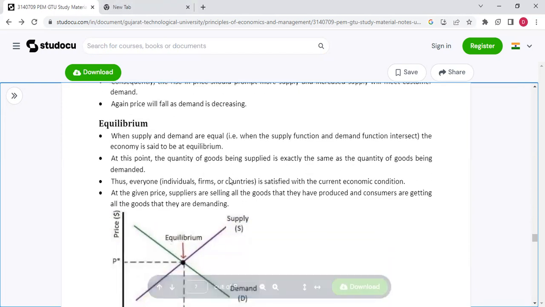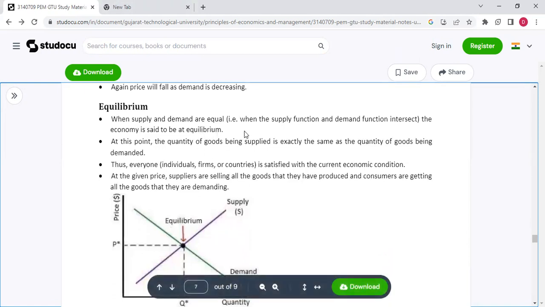फिर आता है equilibrium. When supply and demand are equal, that is when the supply function and the demand function intersect, the economy is said to be at equilibrium. At this point, the quantity of goods being supplied is exactly the same as the quantity of goods being demanded. Thus, everyone, individuals, firms, or countries, is satisfied with the current economic condition. At the given price, suppliers are selling all the goods that they have produced, and consumers are getting all the goods that they are demanding.